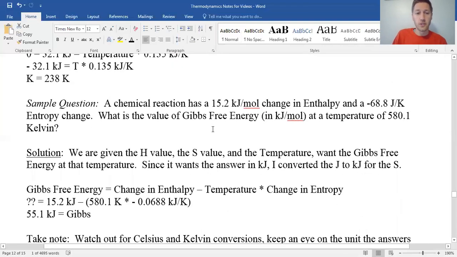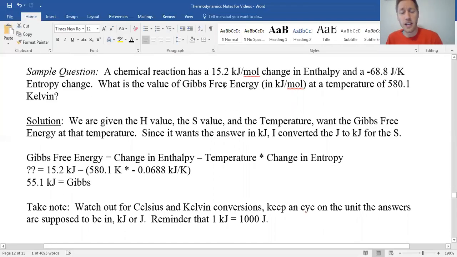All right, next question. A chemical reaction has a 15.2 kilojoule change in enthalpy, meaning it took energy to do, and it has a negative 68.8 joules per Kelvin entropy change. So it got more orderly. What is the value of Gibbs free energy at temperature 580?